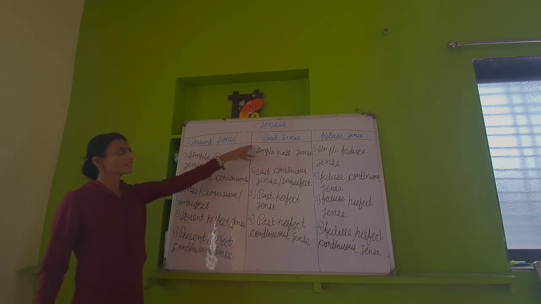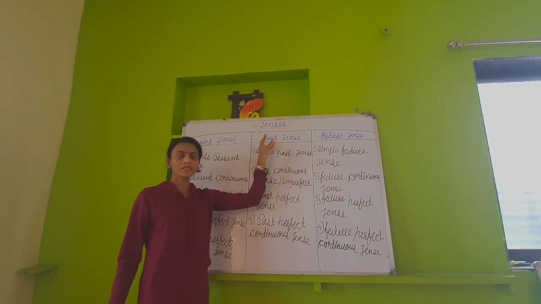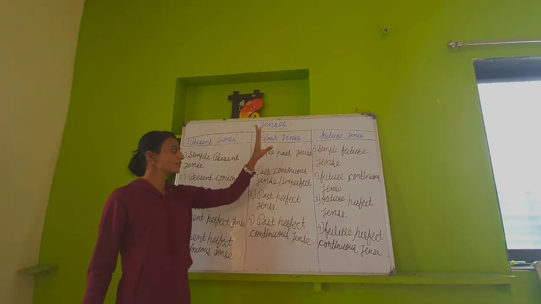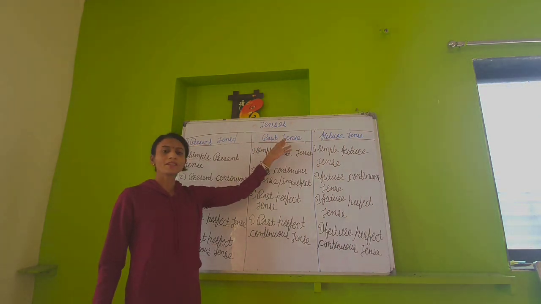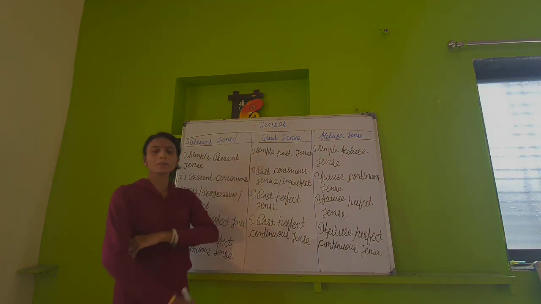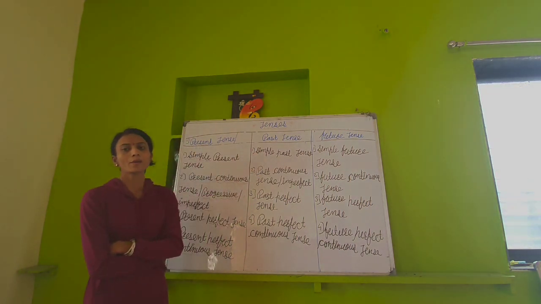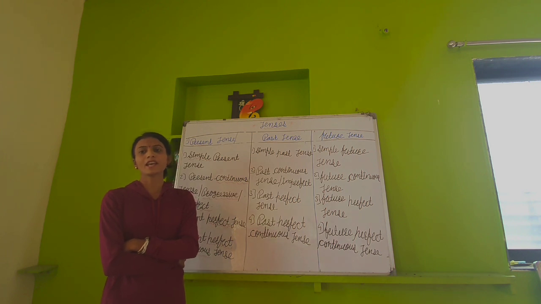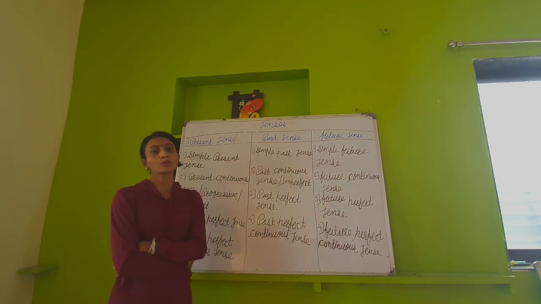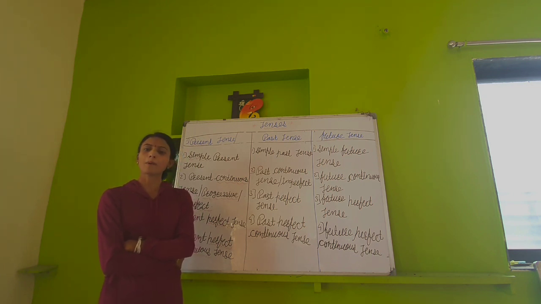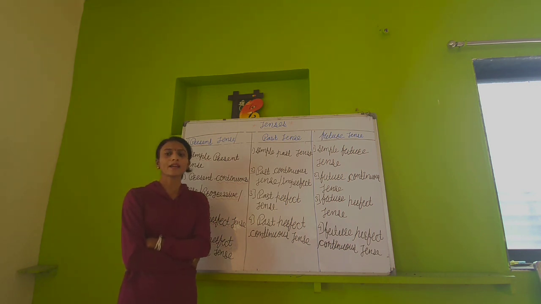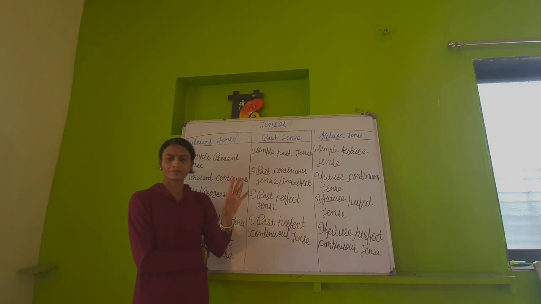Now we will see the second tense, the past tense, which is used to tell about past events, the past things. First, simple past tense. It is also called habitual past. To express an action completed in the past. Second, past continuous or imperfect or progressive. To denote an action going on at some time in the past. Third, past perfect tense. To show an action completed.